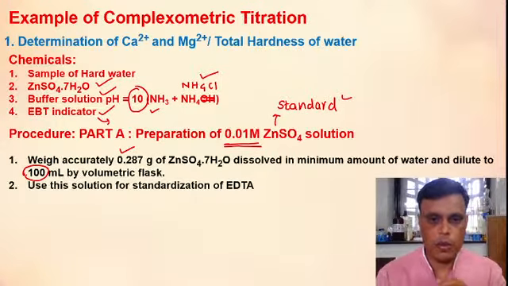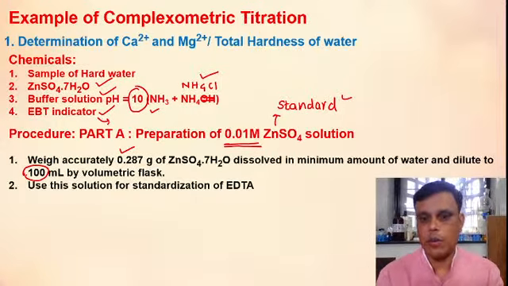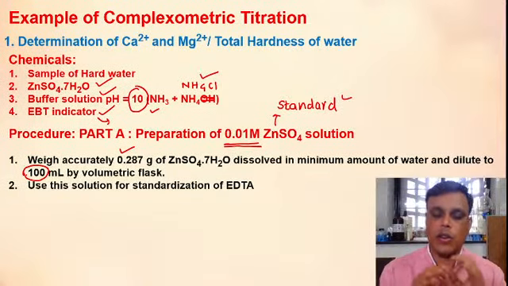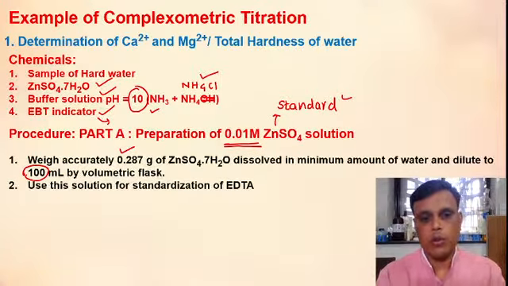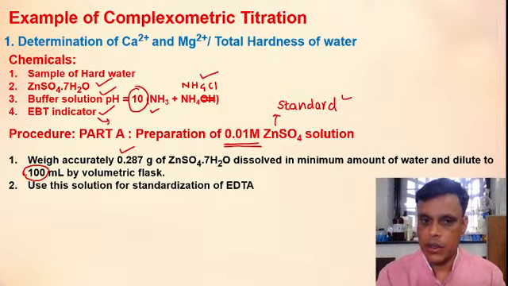So what is the purpose of this zinc sulfate solution? Zinc sulfate solution is a primary standard substance. It does not undergo change in its concentration. So you have to use this zinc sulfate solution for standardization of EDTA. EDTA is a secondary standard substance. It can undergo change in the concentration.